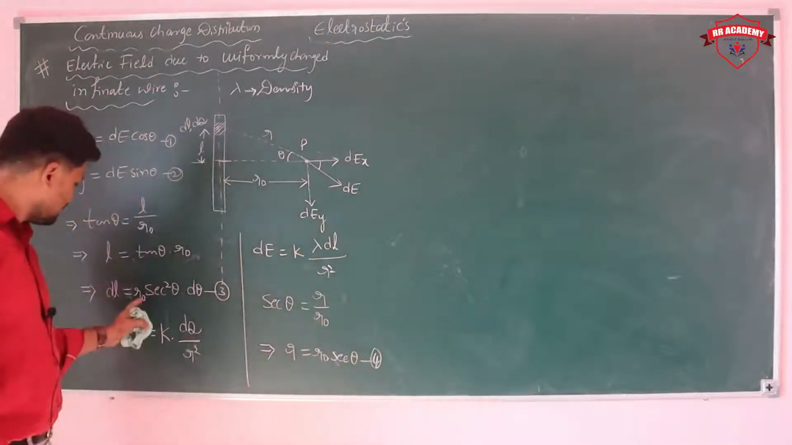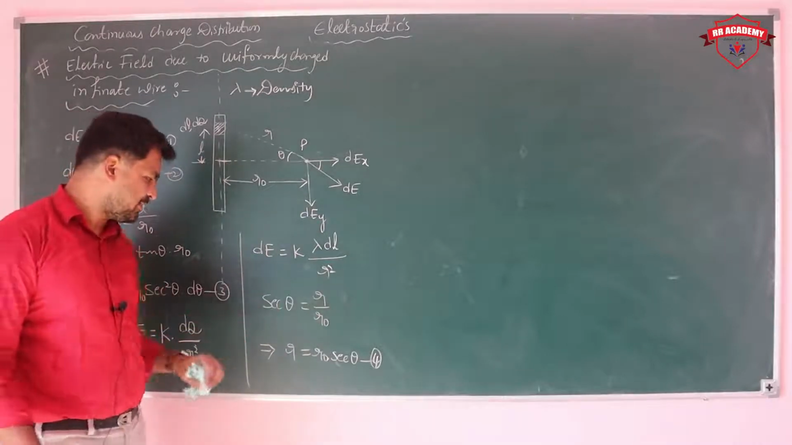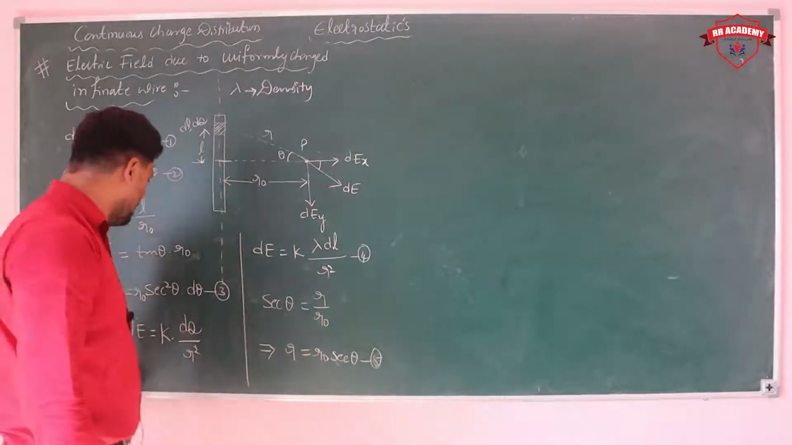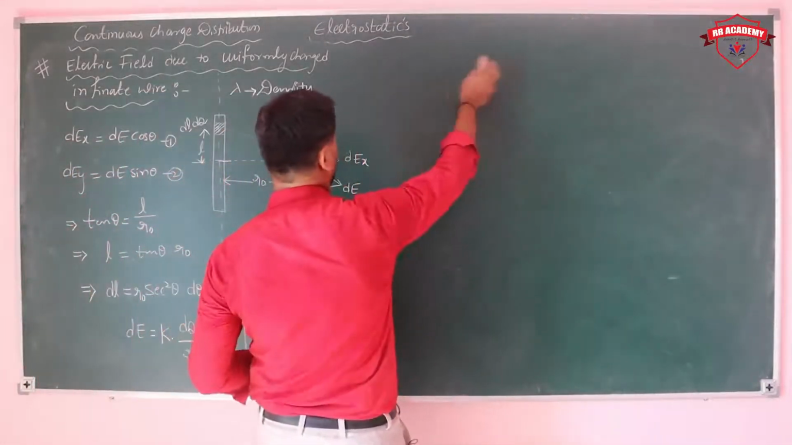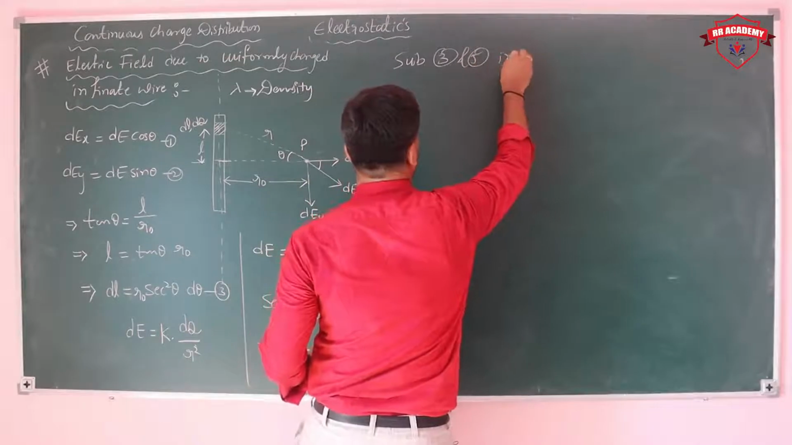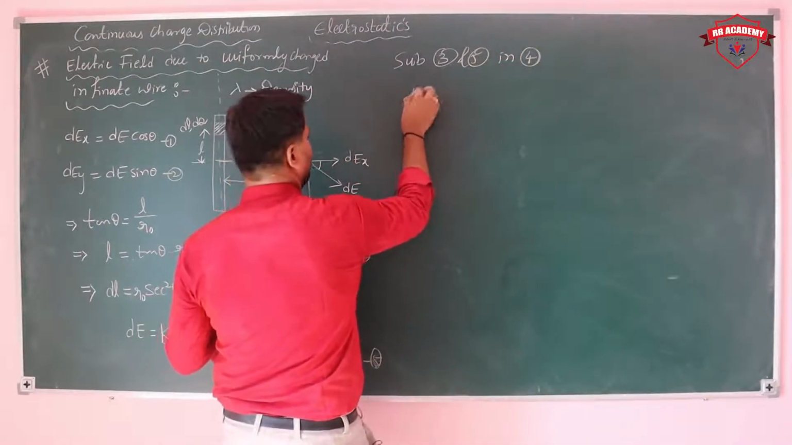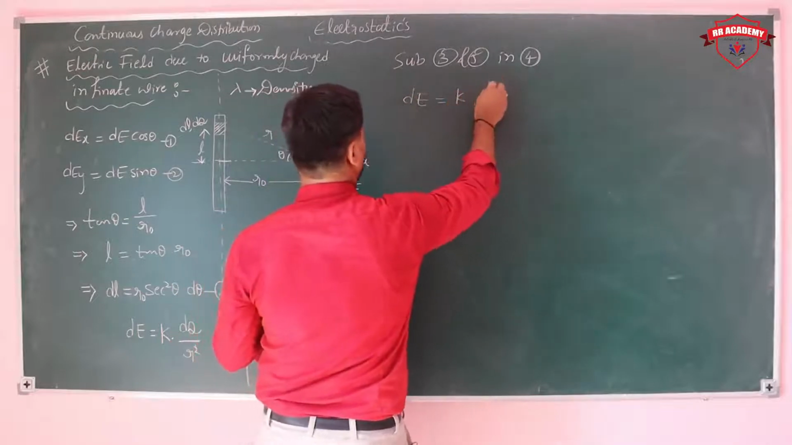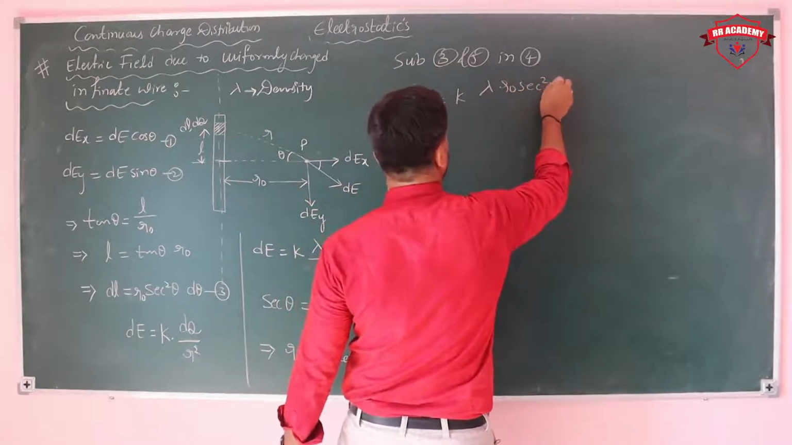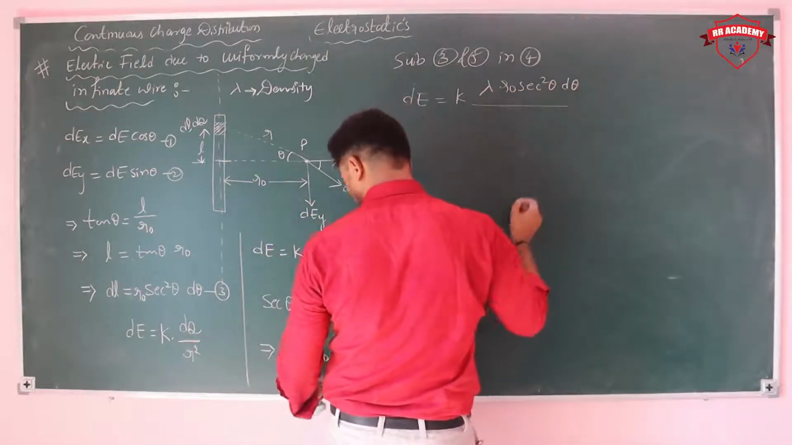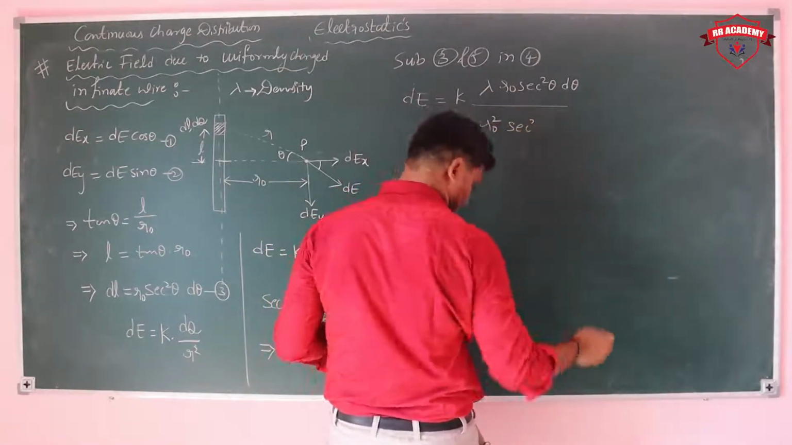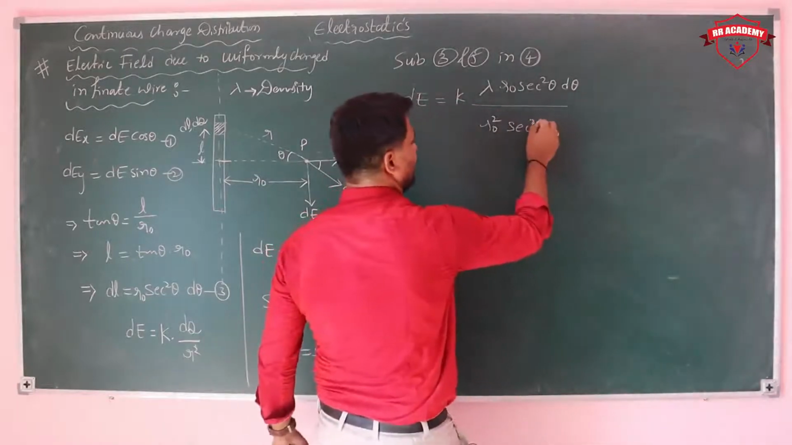Now just put the values of dl and r in this expression. Substitute 3 and 5 in 4. In 4, if you are taking dE is equal to K into lambda into dl, the value of dl is R naught secant square theta d theta, upon R square, which is R naught square secant square theta.